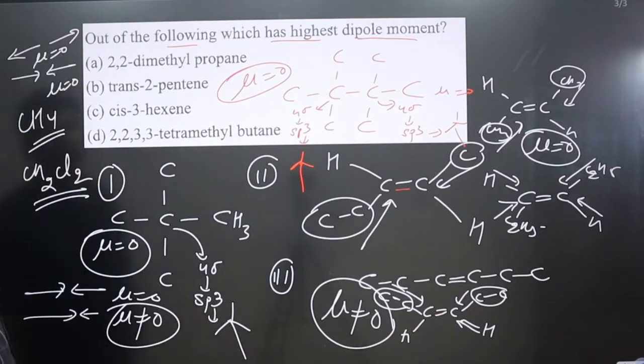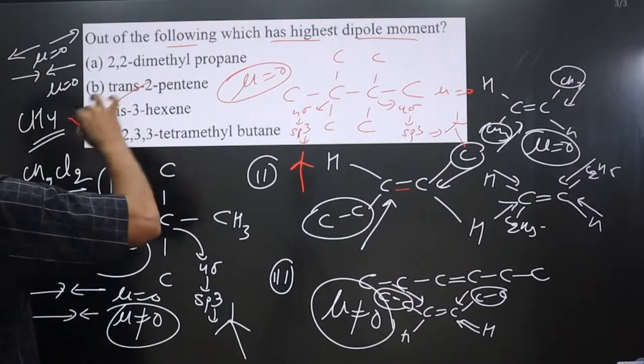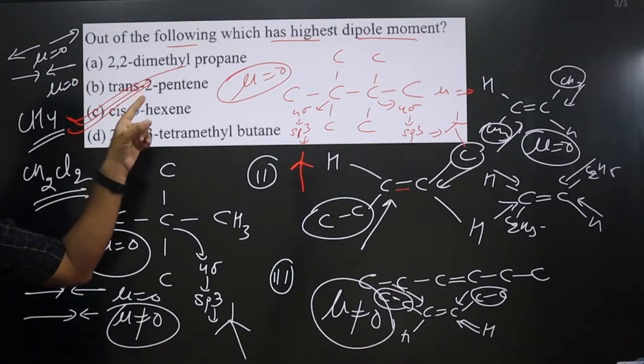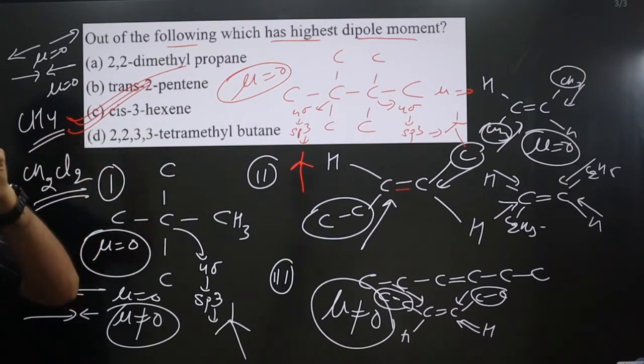So highly polar, we have option C as correct. Option C. Very interesting question, especially trans-2-pentene. You can learn something from this compound.